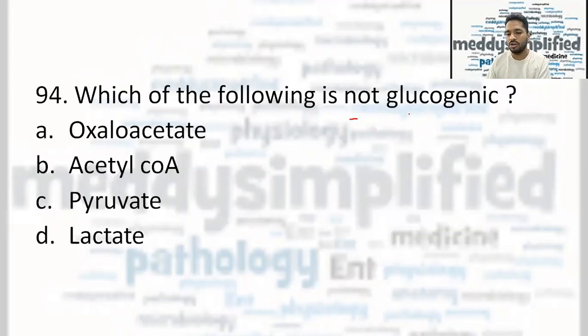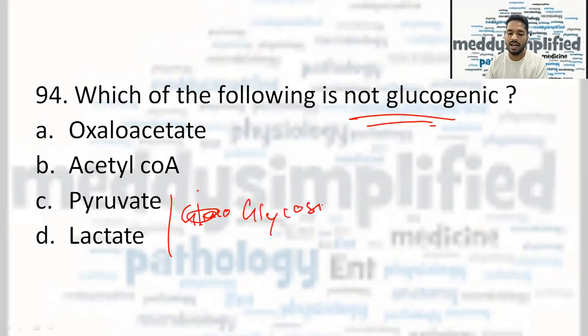Now, which of the following is not glucogenic? Oxaloacetate, acetyl-CoA, pyruvate, and lactate. These two are definitely glucogenic. We have learned it from glycolysis, right? And the options are acetyl-CoA and oxaloacetate. Correct answer here should be acetyl-CoA. Oxaloacetate is glucogenic.